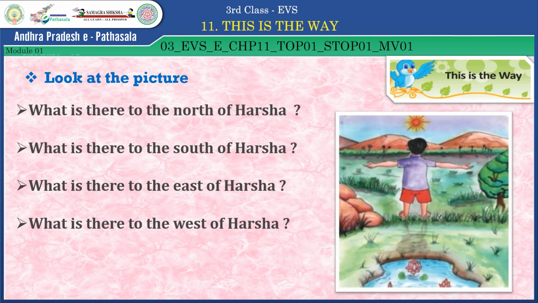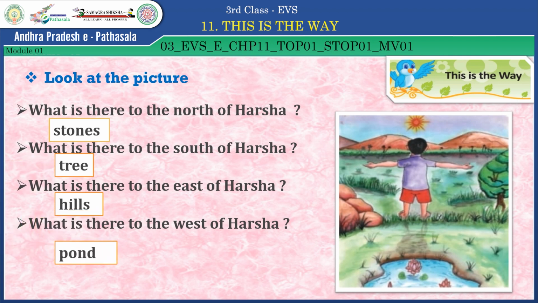Once again, look at the picture. Here, I am asking the questions. You have to answer the questions. So, what is there to the north of Harsha? Yes, hills. What is there to the south of Harsha? There is a pond. What is there in the east of Harsha? There is a tree. What is there in the west of Harsha? Yes, there are stones. Very good.